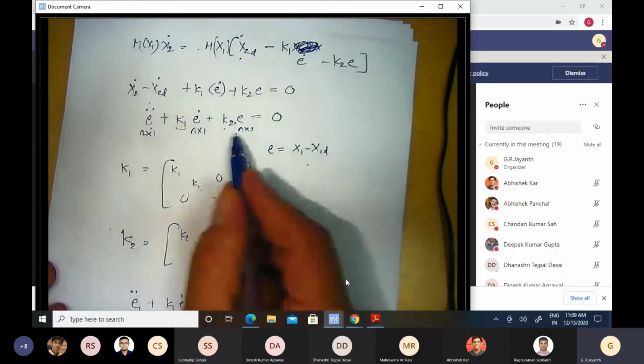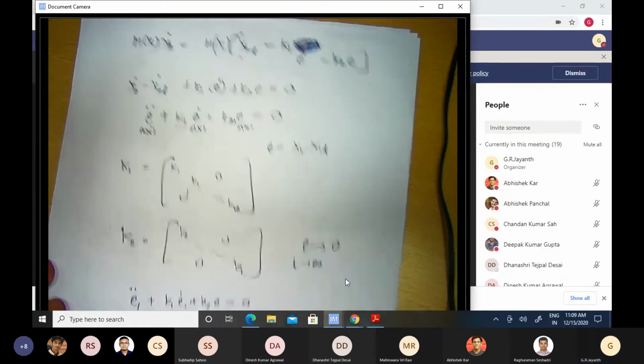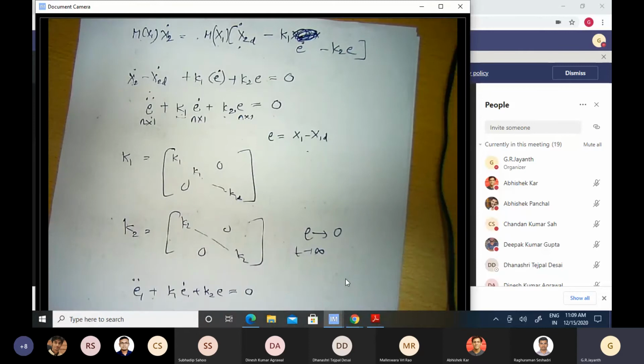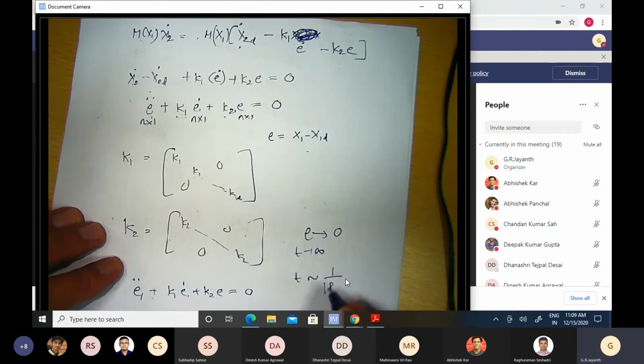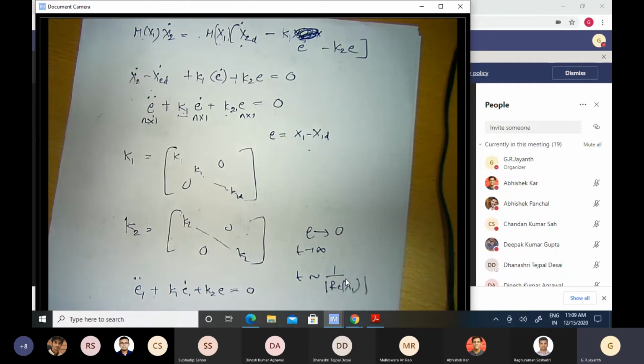So what we see here is that error goes to 0 as time t tends to infinity. You need not wait for infinite time before the error is actually 0. All you need to wait for is a time scale which is comparable to or a few multiples of the magnitude of the real part of lambda 1. That's it. Then your x1 will simply track your x1d, or all the joint variables will be tracking the desired joint variables, and therefore your end effector will be moving very quickly in a time scale of this magnitude.